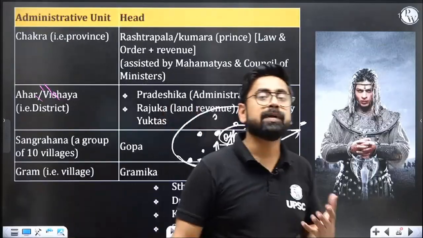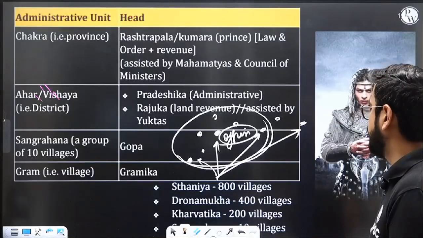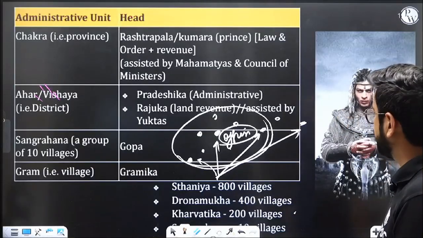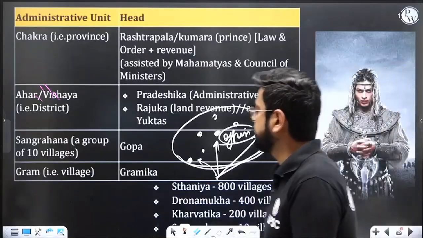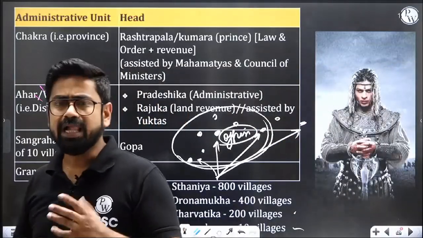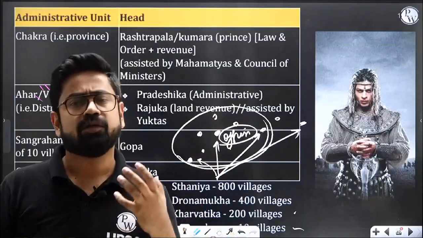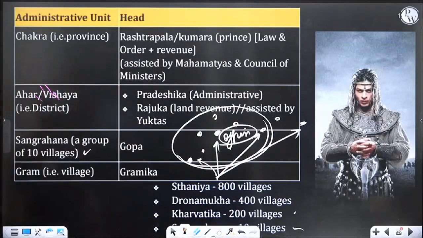So the Arthashastra also talks about grouping of villages. For example, if you group 800 villages, it is called Sthaniya. If you group 400 villages, it is called Dronamukha. If you group 200 villages, it will be called Kharvatika. If you group 10 villages, and it's written here as well, it will be called Sangrahana. The grouping is only for the purpose of administration, to help connect with those many villages. Somebody has to be appointed, and somebody takes care of all the functions of those particular villages. So this is your provincial administration.